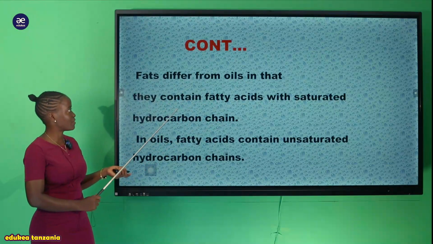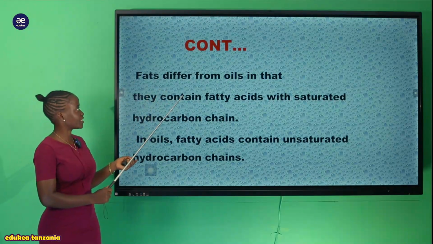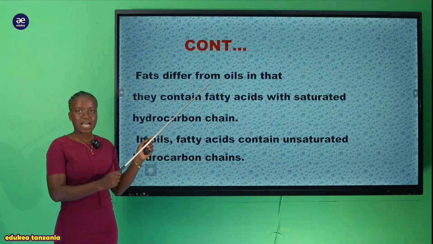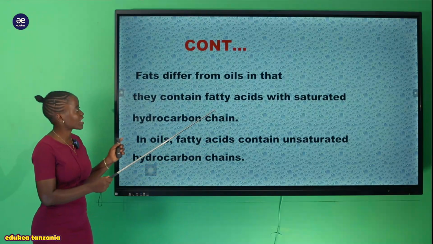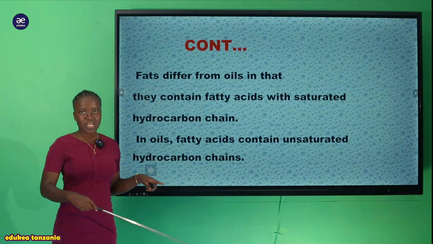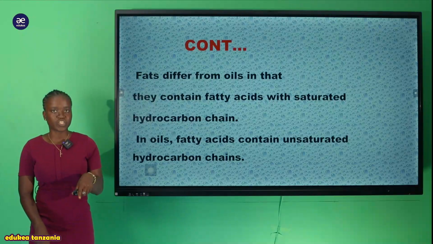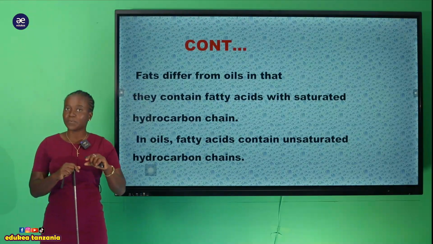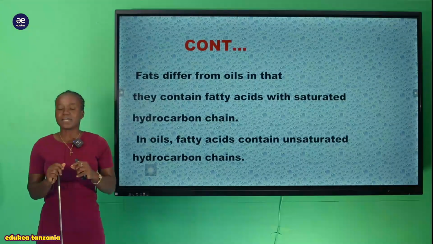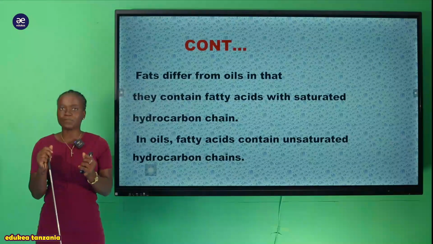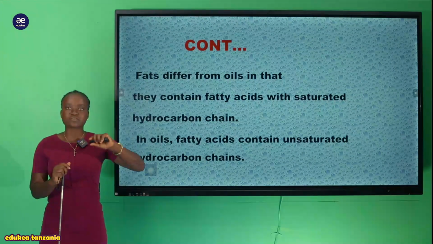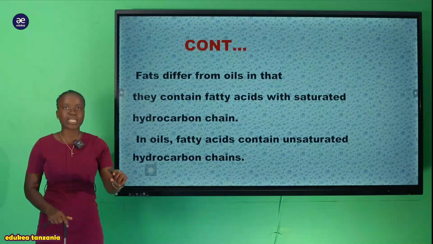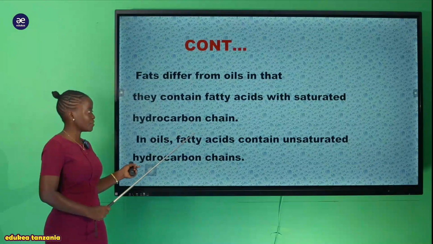So when we are talking about this difference between fat and oil, we're going to focus on the saturation in the hydrocarbon chain. Kwa maana kwamba ile simple lipid ikiungana baada ya kutengenezwa, tunasema kwamba itatengenezwa a chain, and that chain tutaenda kuita hydrocarbon chain.